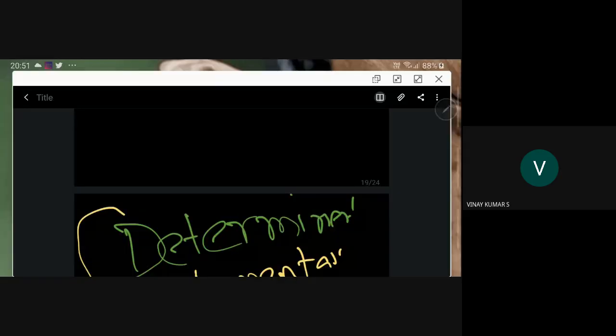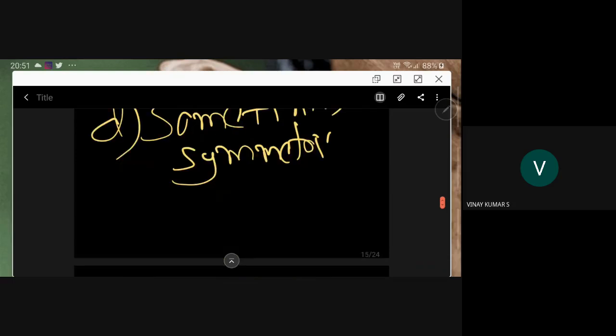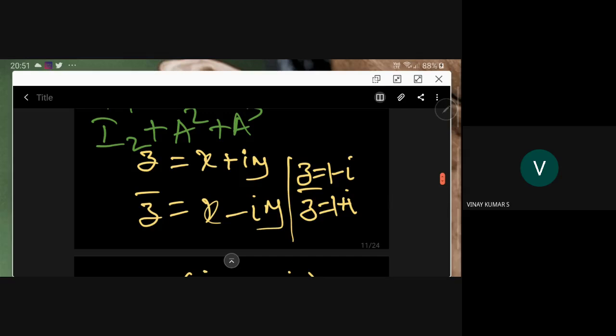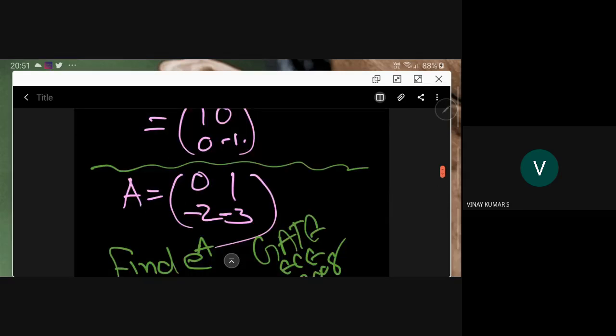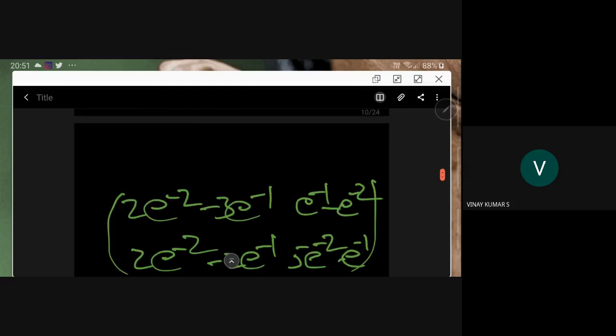This I have not given the answer. See this by next class. This is a GATE question. He has given A and he is asking us to find e power A. But in that e power A, there are 4 alternatives.